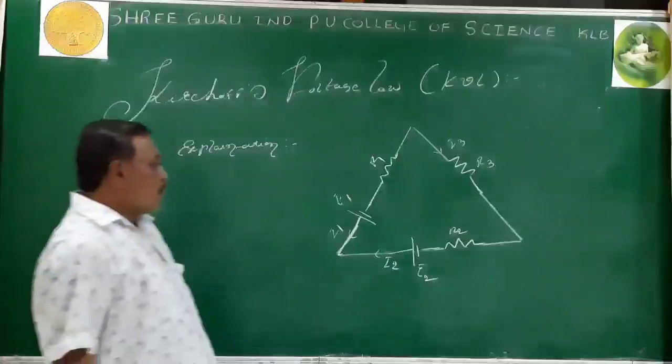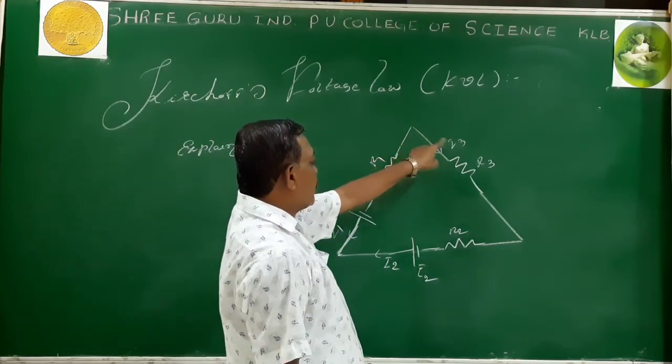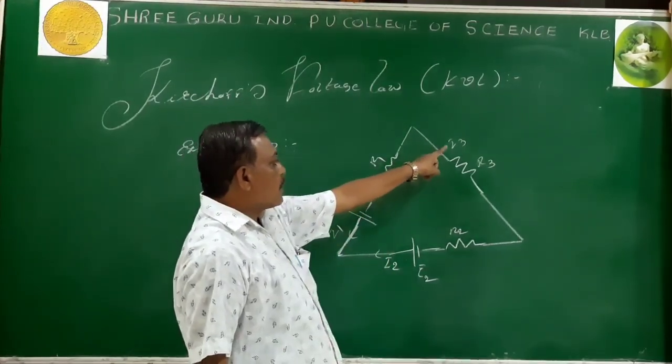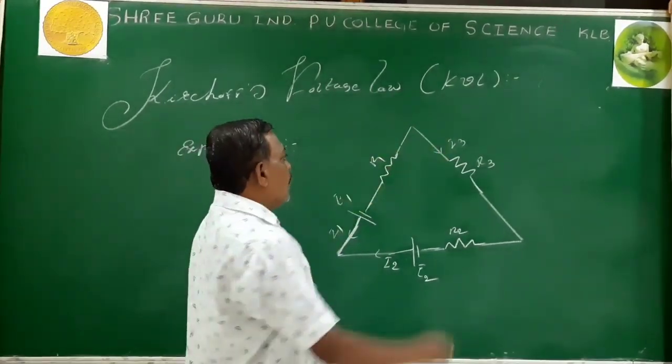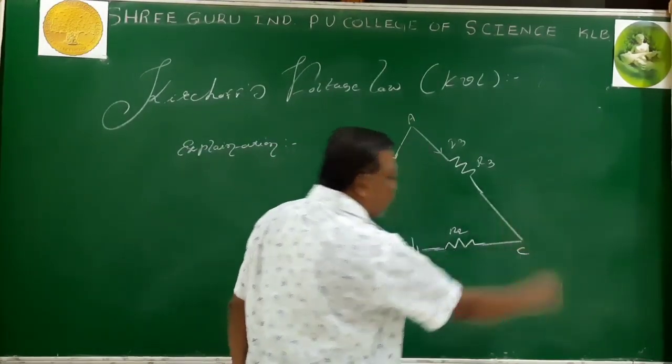So I take a closed loop having the EMFs E1 and E2. The respective resistances in the loop are R1, R2 and R3, and the currents are I1, I2, and there is a source which provides the current I3. I name it ABC. It is a loop. A closed path for current is known as a loop.